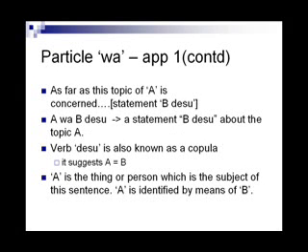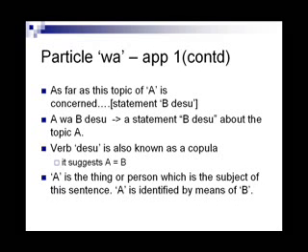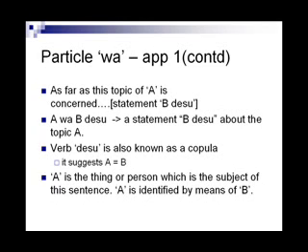When we say wa is the topic marker, you can think of the part of the sentence that follows wa as a statement about A. What this sentence structure says is, as far as this topic of A is concerned, here is the statement. This is a more universal way of getting the application of wa right. A wa B desu is a statement B about the topic A.